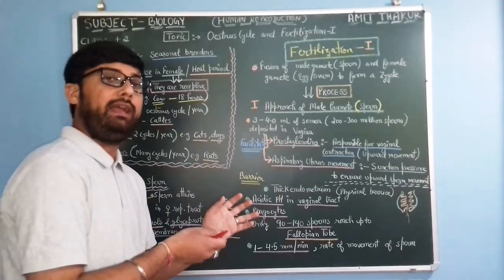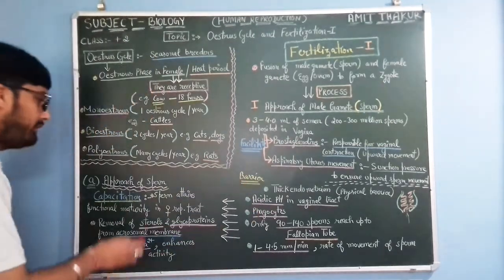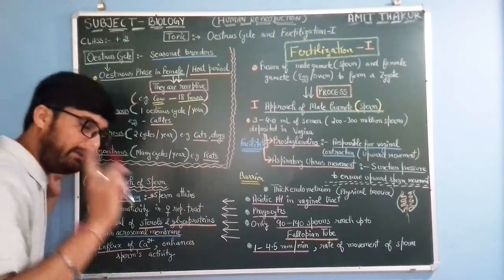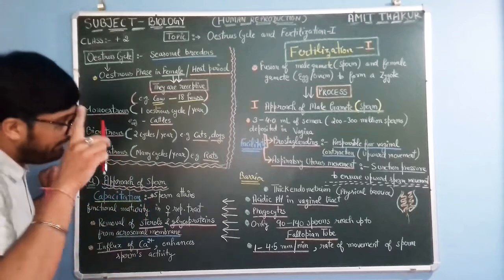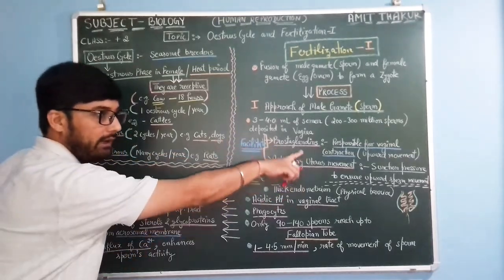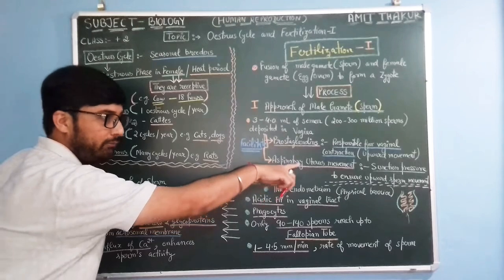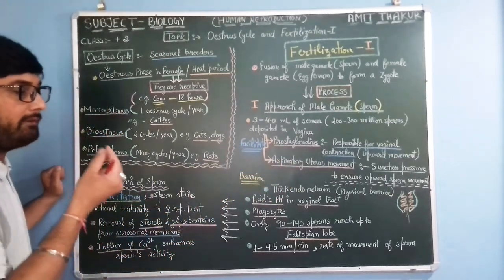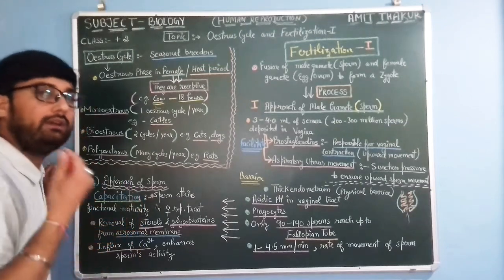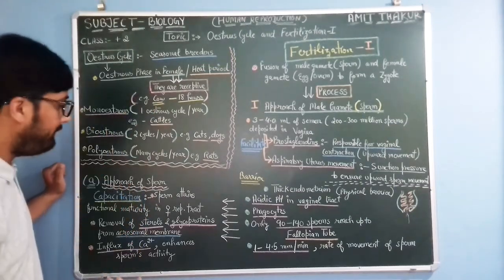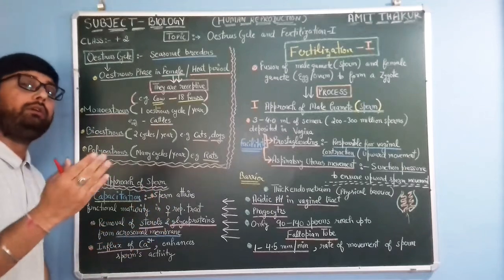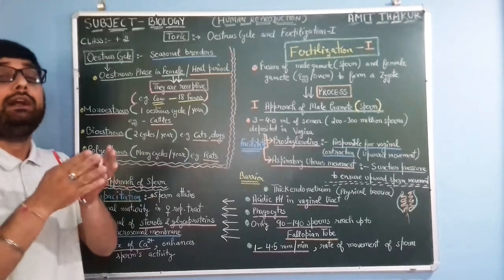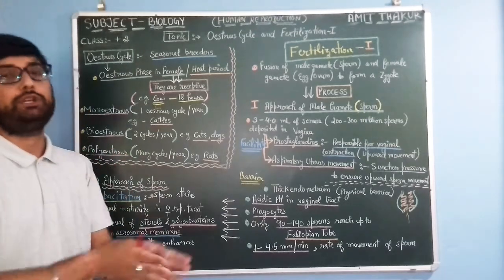So the sperm is facilitated as well as hindered by many agencies inside the female reproductive tract. No doubt it is facilitated by muscle movement and prostaglandins, and there are also some barriers which hinder the upward movement of sperms. But once the sperm enters the female reproductive tract, it starts attaining functional maturity.